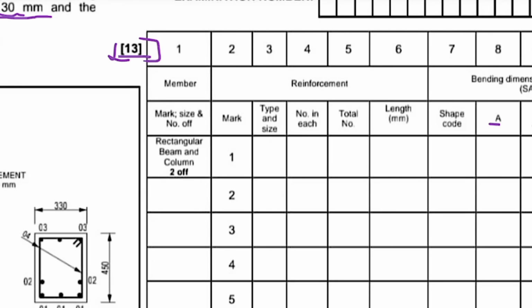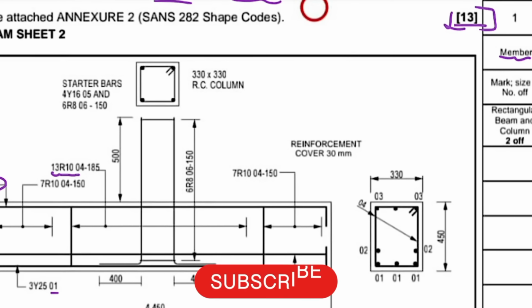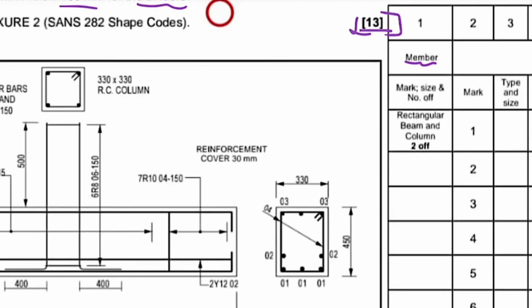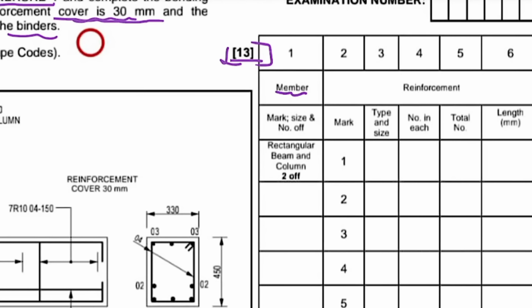And now we have a rectangular beam. So this is the type. As you can see, the member, we have the type of what we are working with. They said rectangular beam and a column, and that's exactly what they gave us in the question. The horizontal part is the rectangular beam, and the vertical part is the rectangular column. But now the 3 over here, we have 2. They say 2 off, so this is just to tell us how many of them we need to make.